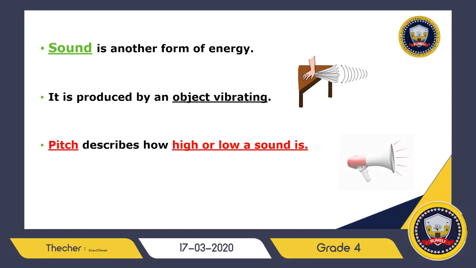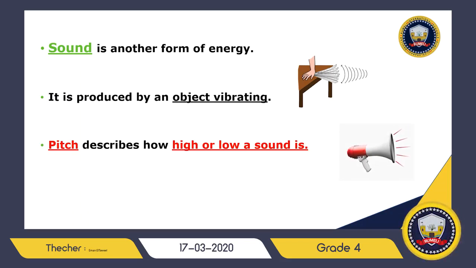And to know if the sound is high or low, we use something called pitch, sound pitch. Sound pitch means what? For example, if the loudspeaker produces a loud, noisy voice, it means that it has high pitch because it's sharp. When the sound is sharp and loud, we say it has high pitch. If the sound is low, like whispering, do you know whispering? It has low pitch. So the pitch describes how high or low a sound is.